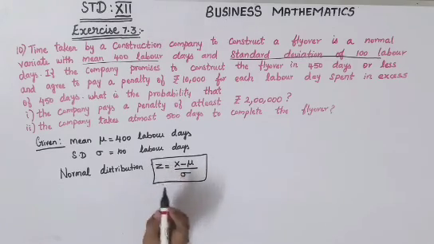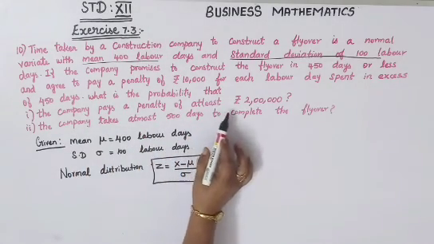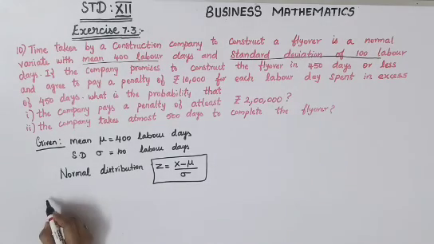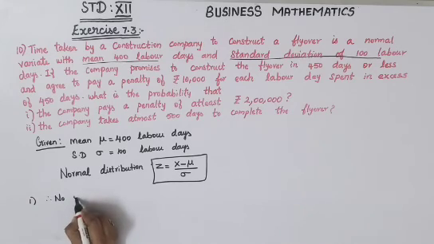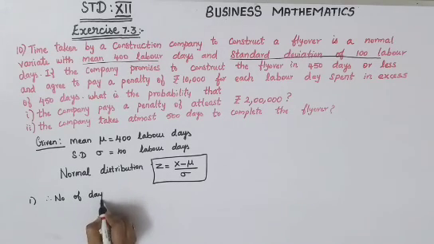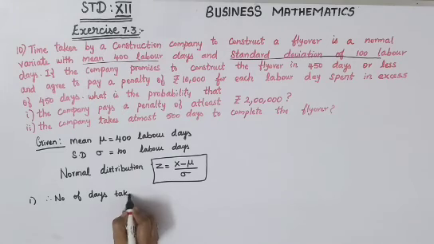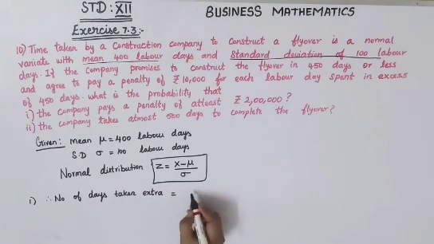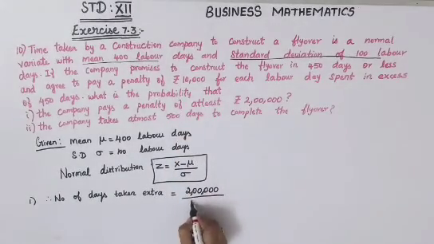Now your first condition is the company pays a penalty of at least rupees 2 lakhs. So you'll have to see how many days they have taken extra. Therefore, the number of days taken extra is equal to 2 lakhs divided by, per day it is given 10,000.